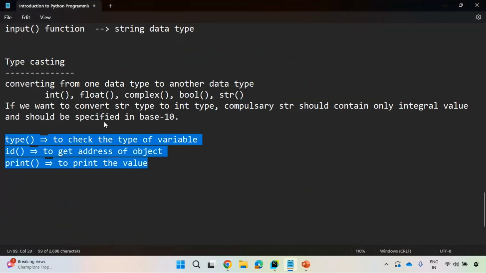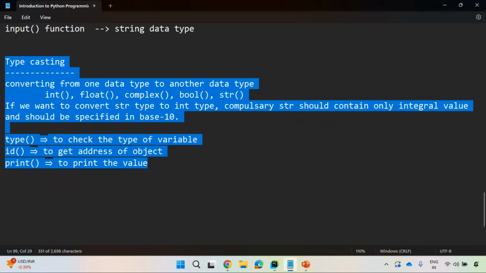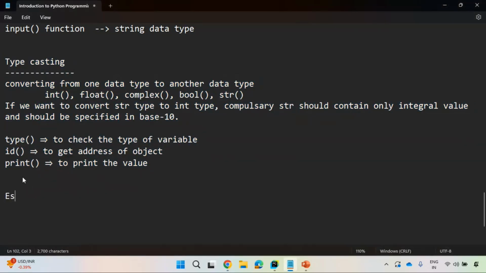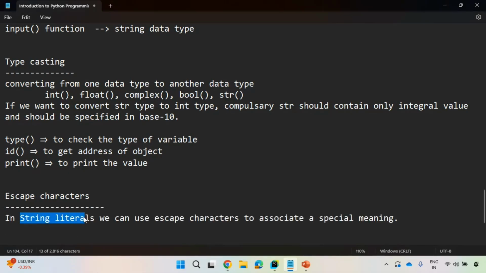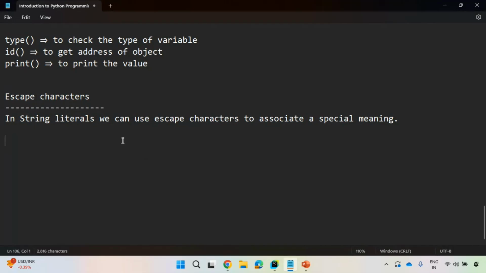Once we understand typecasting, we need to understand escape characters. Escape characters, a very, very important concept. These escape characters are simply used in string literals. In string literals, we can use escape characters to associate some special meaning. I hope you have not understood this simple statement yet. Going ahead, you will understand the importance of escape characters. But for now, try to remember this.